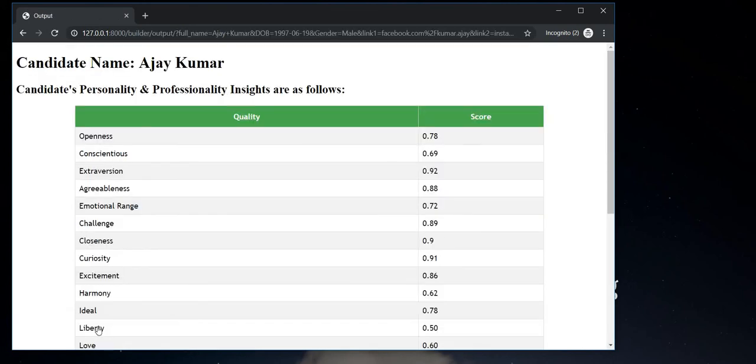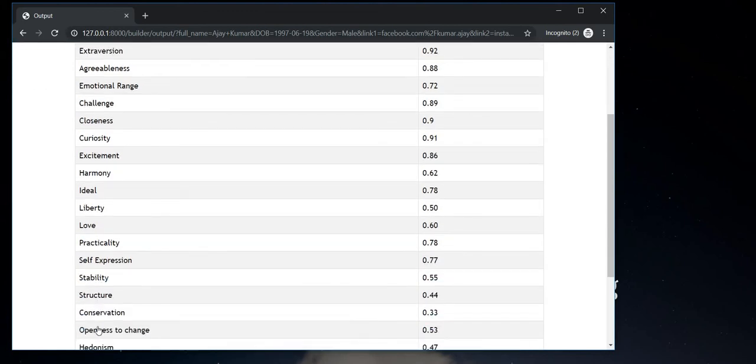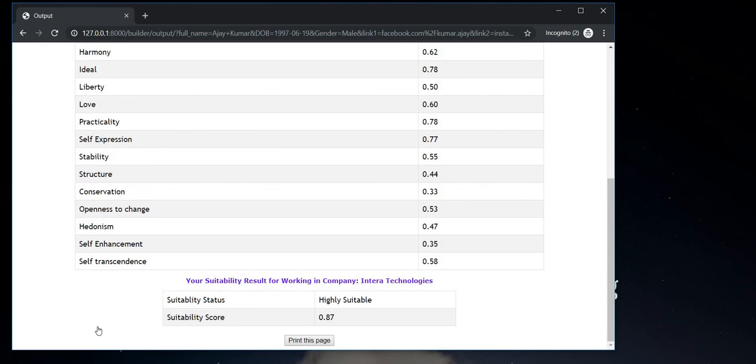Candidate Ajay Kumar's scores of his personality and professionality insights are shown. This is not a standard score; this is his own individual score, extracted from the Personality Insights of the IBM Watson package. This score is prepared using all the publicly accessible social media data. Then comes the important part: your suitability result for working in the company Technologies. The suitability status says that it is highly suitable.